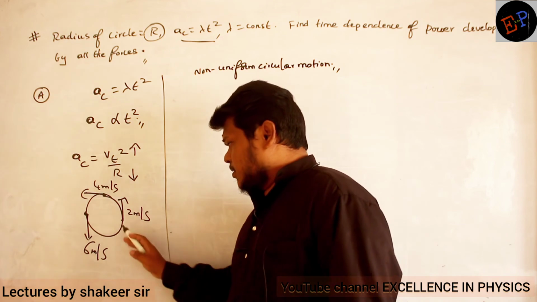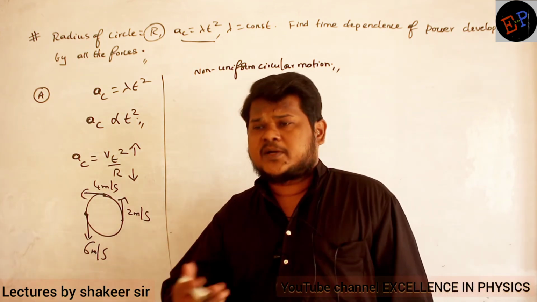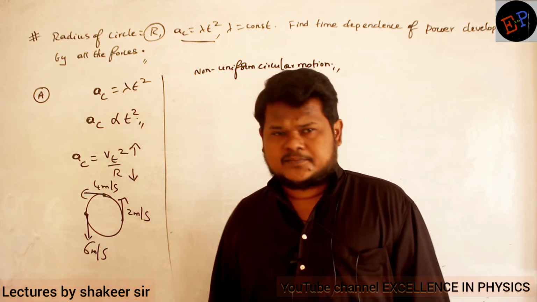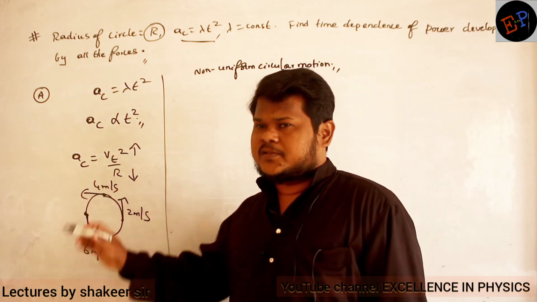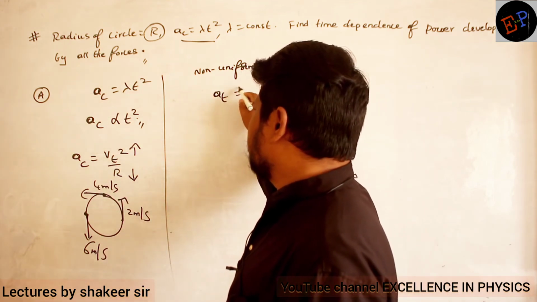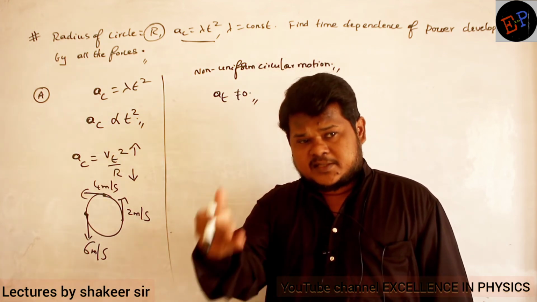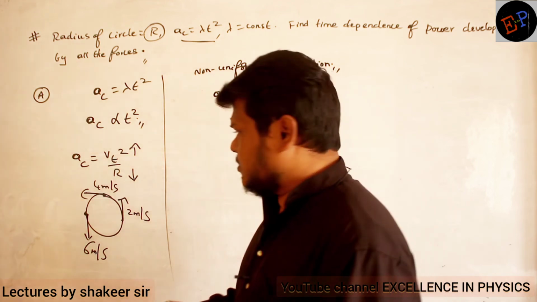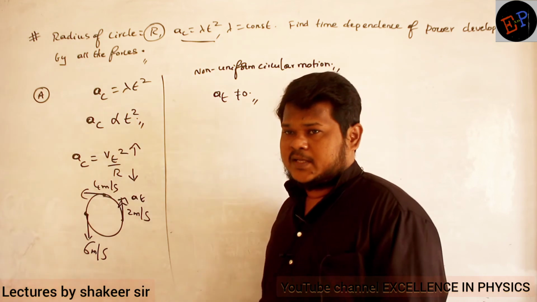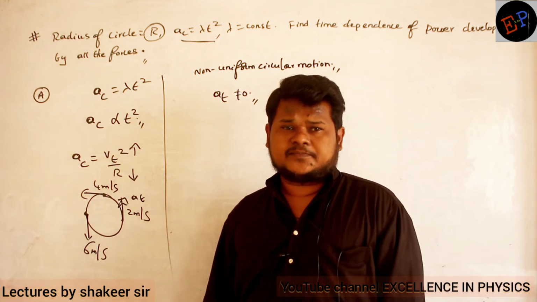So how can the speed of the body increase? If somebody is applying force on that particle, tangential speed is increasing means tangential acceleration is present, no? Tangential acceleration is not zero, and it will be in the direction of tangential velocity only. How does tangential acceleration come into action?